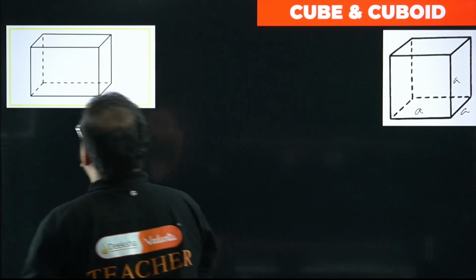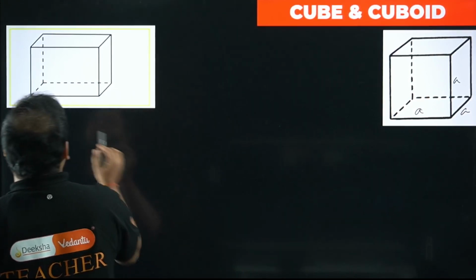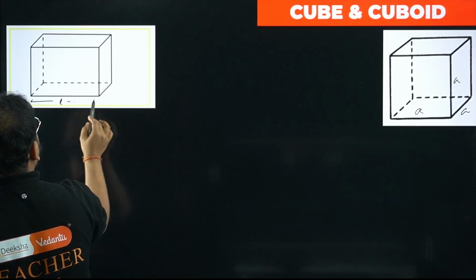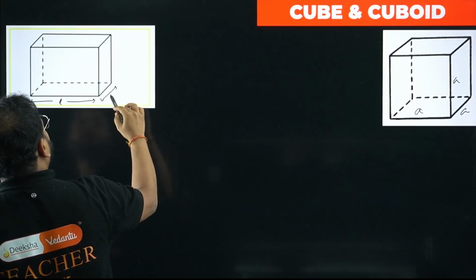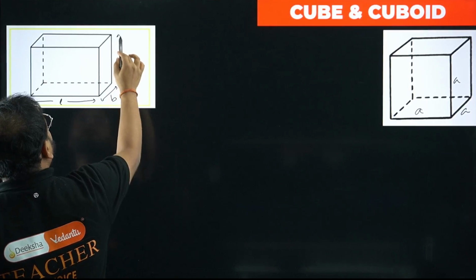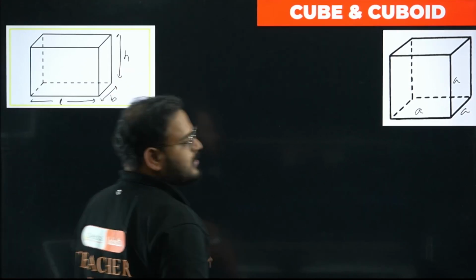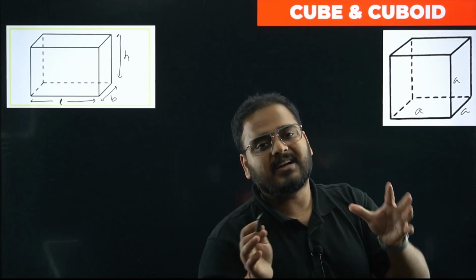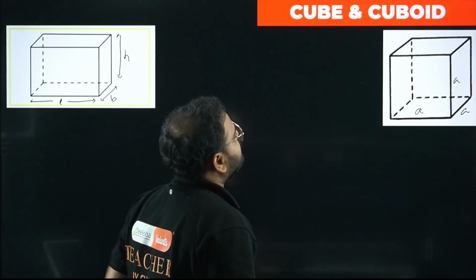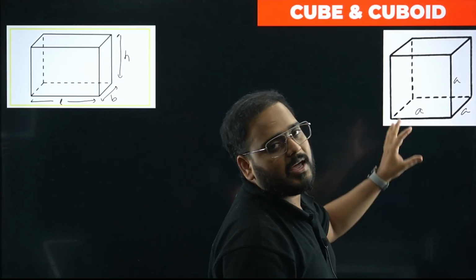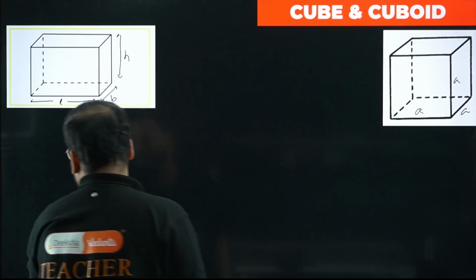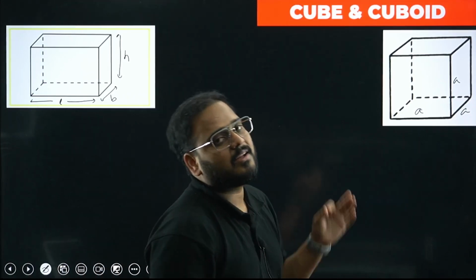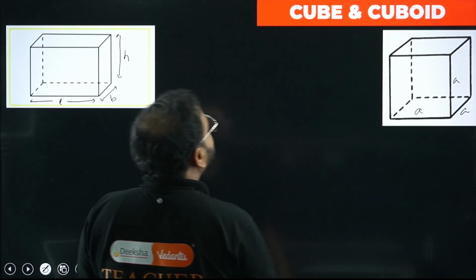Whereas in the case of a cuboid, this is cube, this is cuboid, you have all of them different. This will be a length l, this will be a breadth or width b, and this will be a height h. So the dimensions for the 3D solid cuboid will be all different, l, b, h, whereas in the case of a cube, you will be having A, means all dimensions will be equal. So all 3 dimensions, length, breadth and height, will be equal to each other.